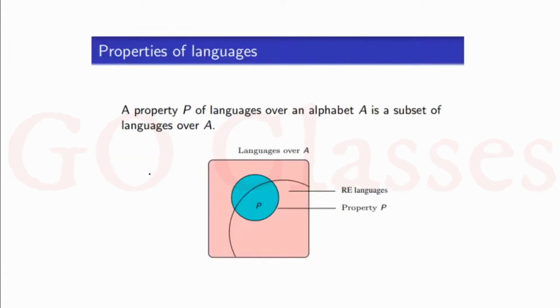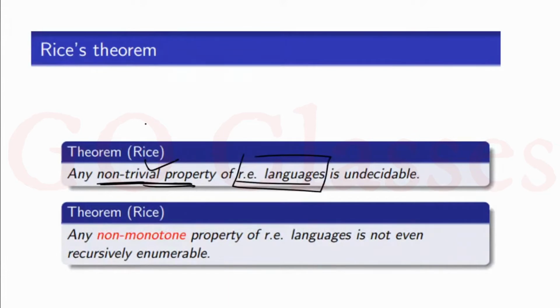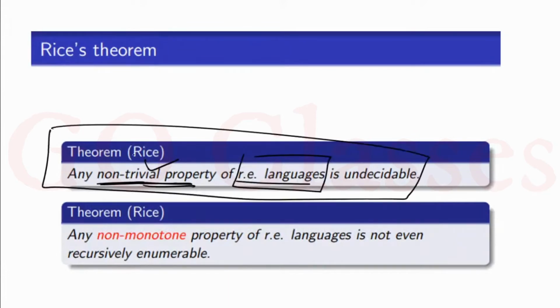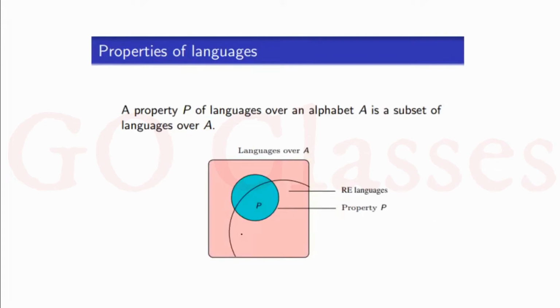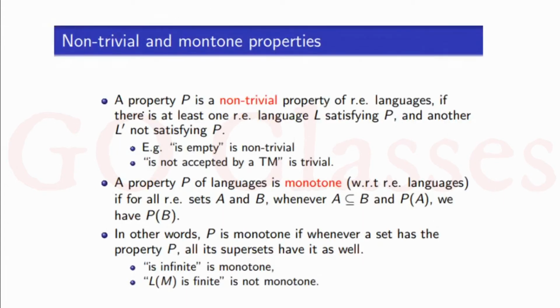Okay. Now first we will actually focus on this, which is called Rice theorem part 1, and this you can call Rice theorem part 2. Rice theorem part 2 we will see after some time. Let's focus on Rice theorem part 1 only. A property is non-trivial, that we have already seen. For example, L is empty. This is a non-trivial property of RE languages, because in the set of RE languages we have an RE language which will satisfy this, and we have another RE language which will not satisfy this.